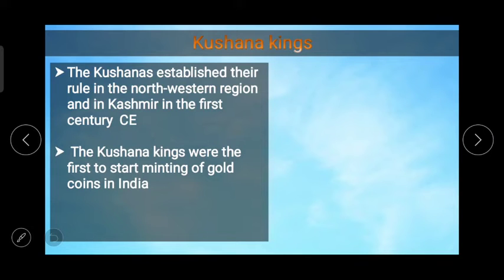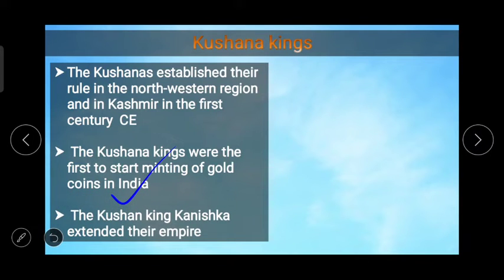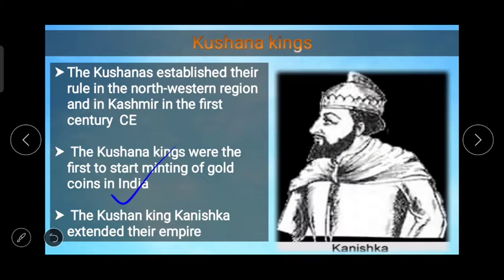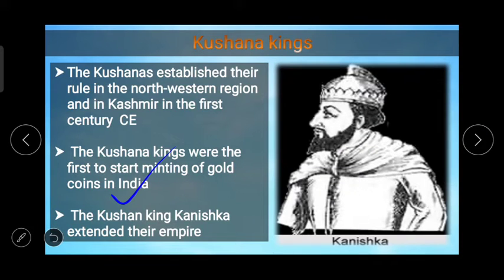The Kushna kings were the first to start minting of gold coins in India. They started the custom of putting the images of Gautam Buddha and different Indian deities on the coins. The Kushan king Kanishka extended their empire.